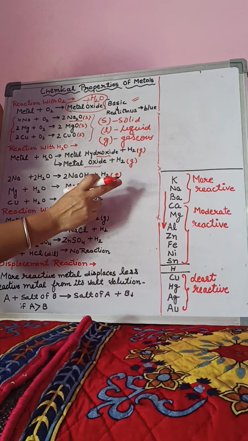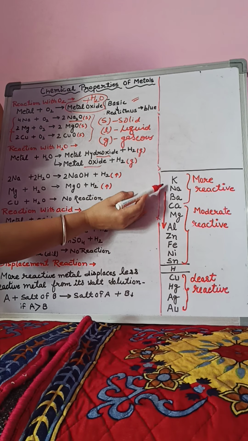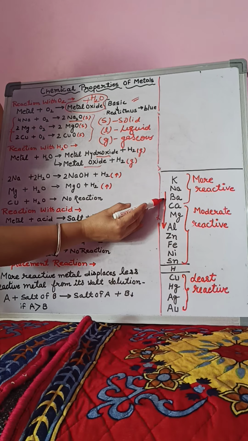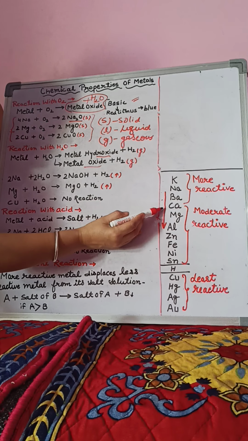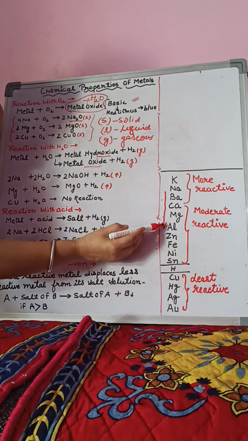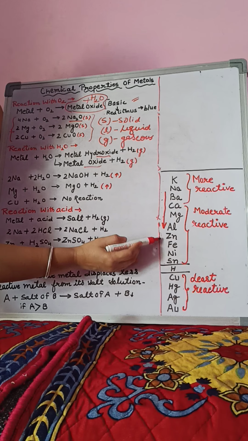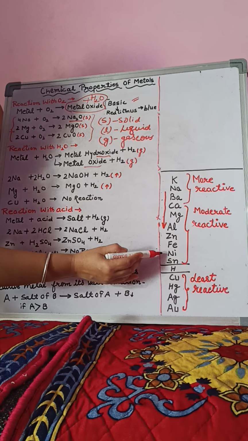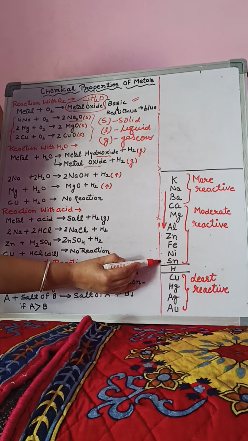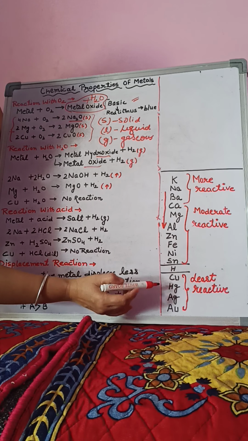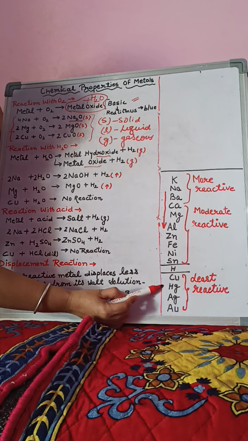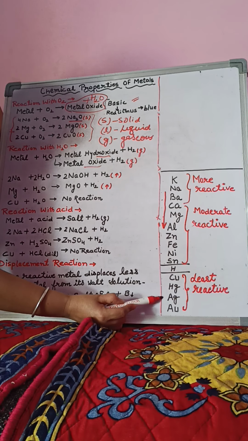So which one is the most reactive metal? Potassium, then sodium, then Ba for barium, calcium, magnesium, aluminium, zinc, iron, nickel, tin (Sn), then hydrogen, copper, mercury (Hg), silver (Ag) and gold (Au).